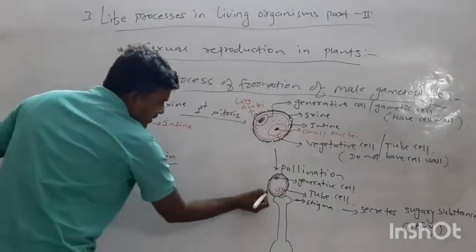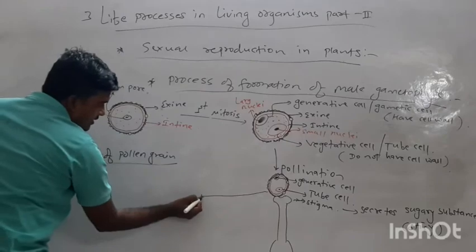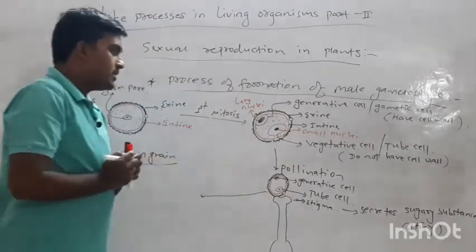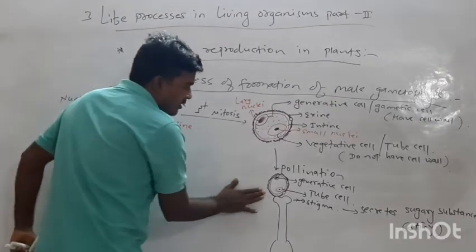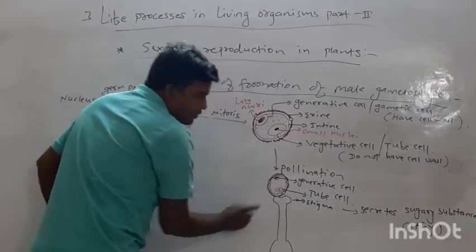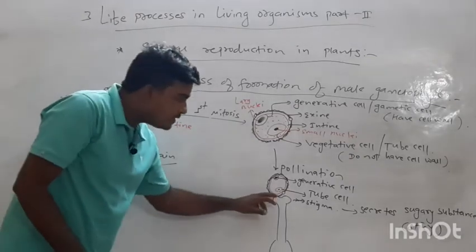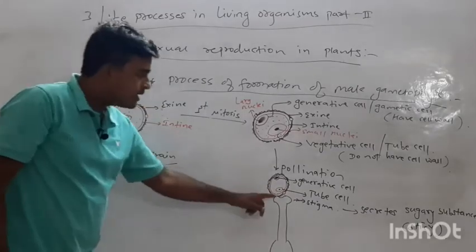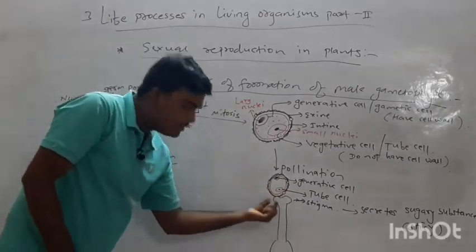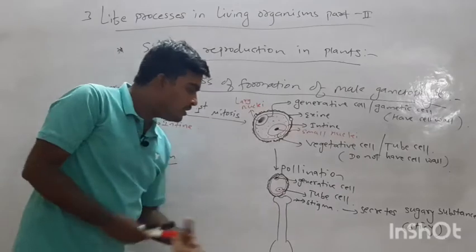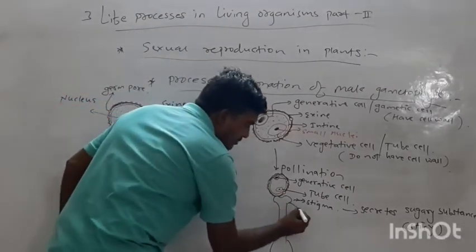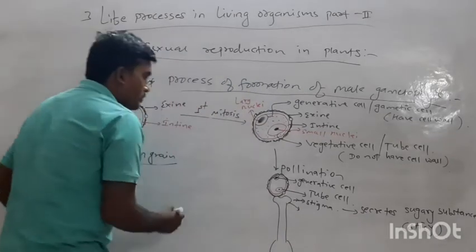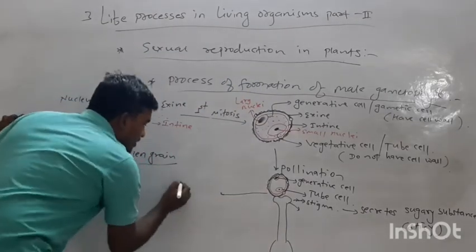Now what happens here? Another cell division occurs due to the sticky substance. The vegetative cell moves towards the germ pores and inside the style, breaking through the stigma, and the pollen tube is formed here. I will show here.